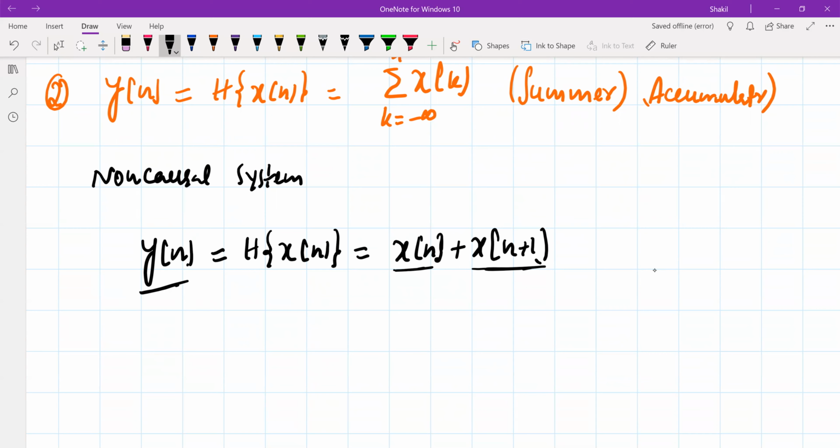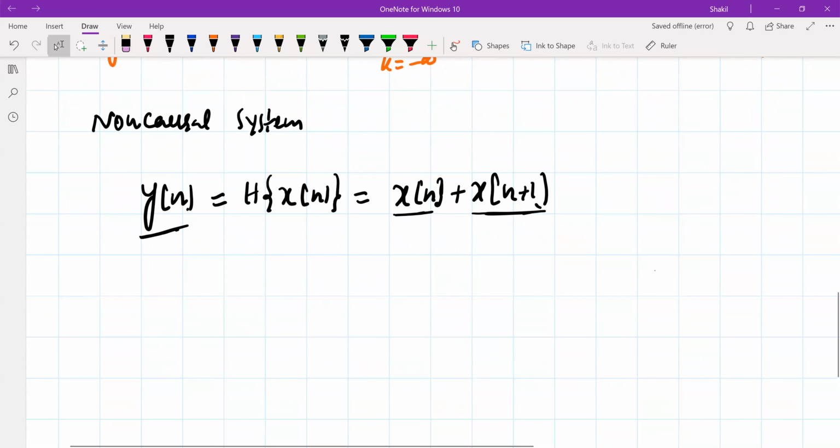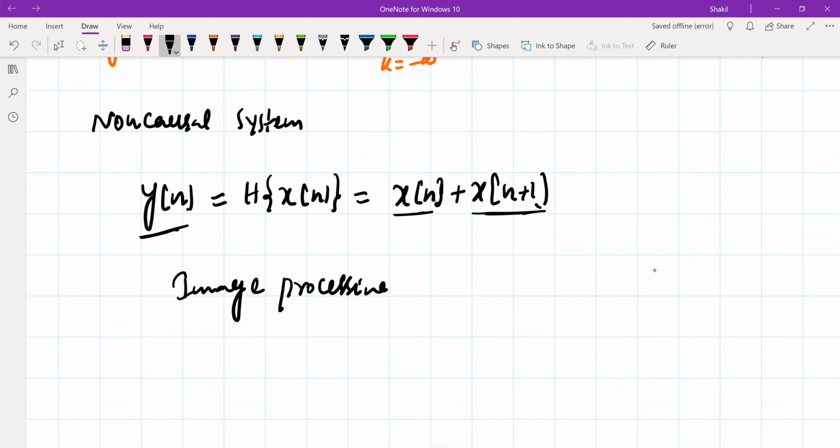Now, can we have a practical example of this non-causal system? Yes, causality is not an essential constraint in applications where the independent variable is not time. For example, in image processing, if we record the image, we can anticipate the future values. The computer can very easily anticipate the future values. So in image processing applications, you can have this non-causal system.